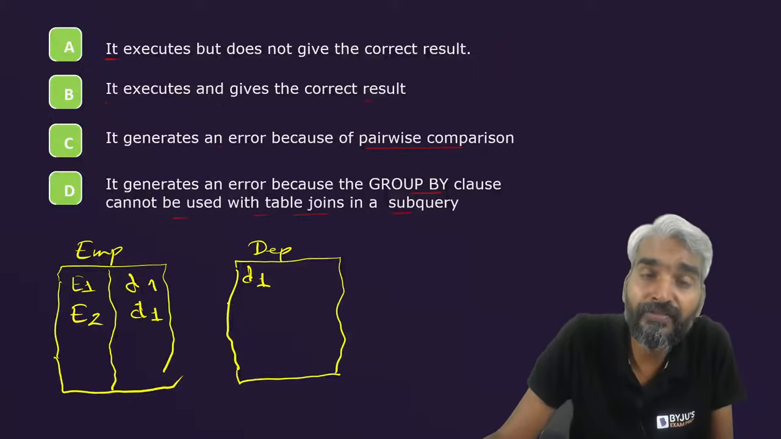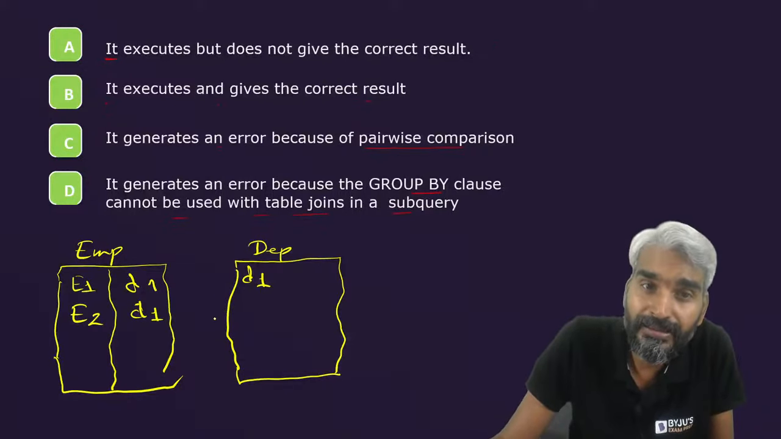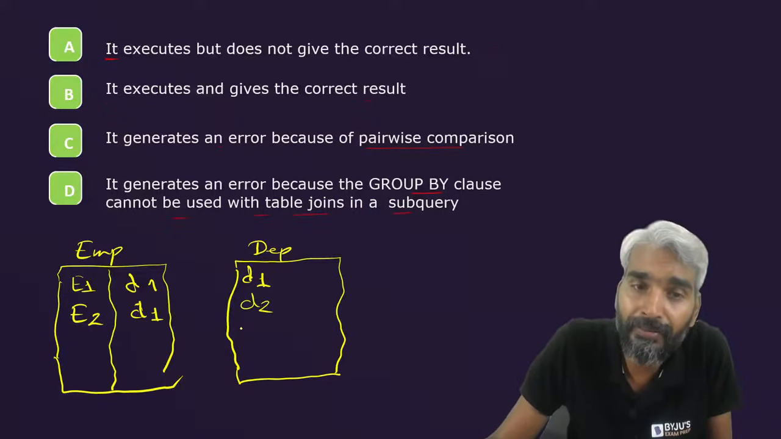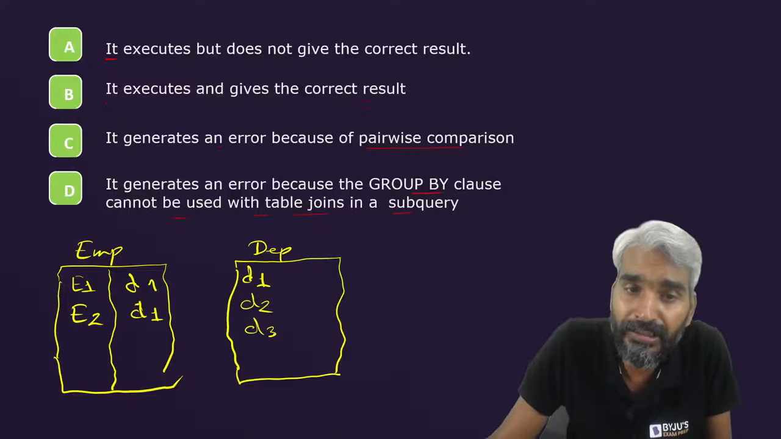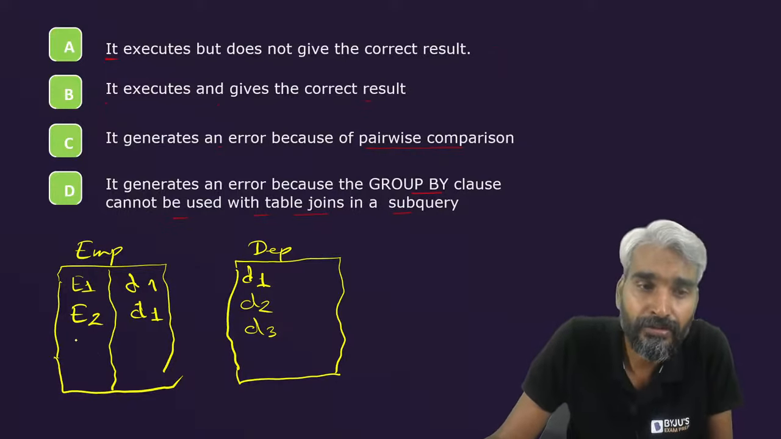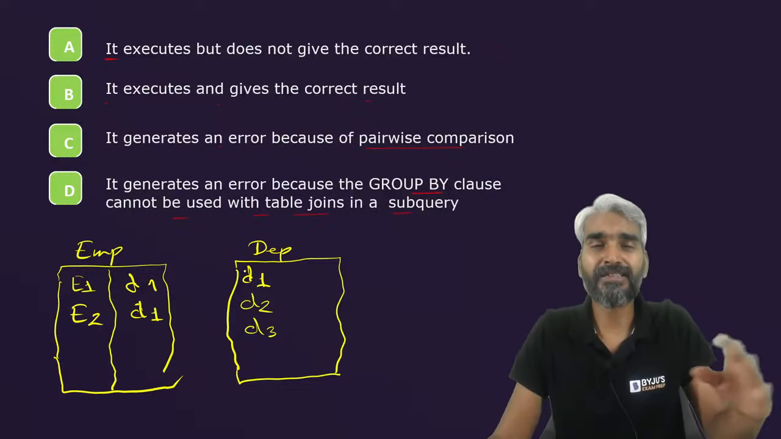So if the department ID is the primary key, then there will be a single tuple with respect to department D1, a single tuple with respect to department D2, a single tuple with respect to department D3, and so on. Clear? So that's the idea. This will be the situation.